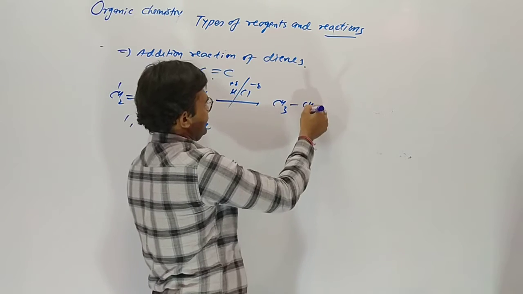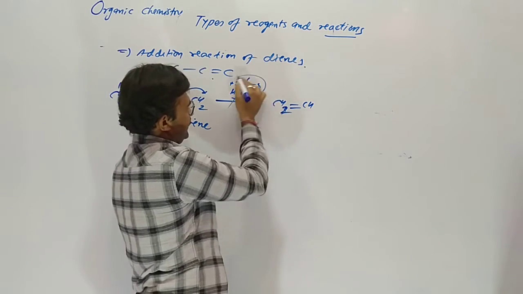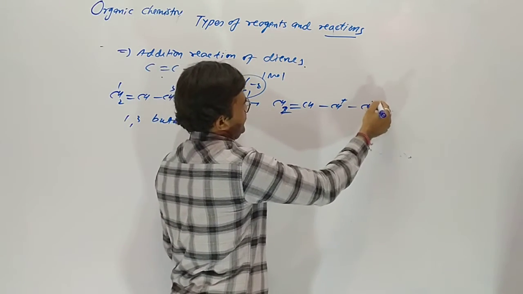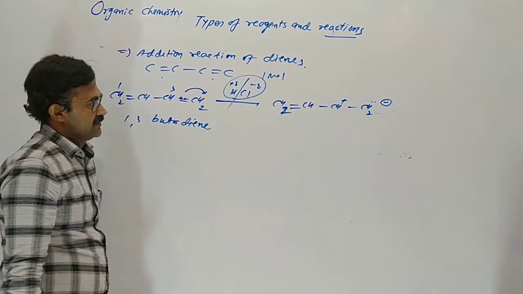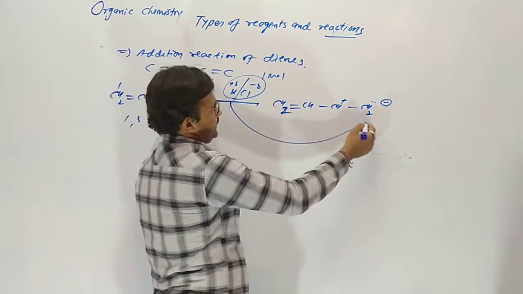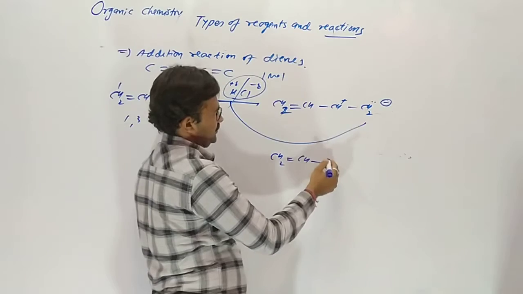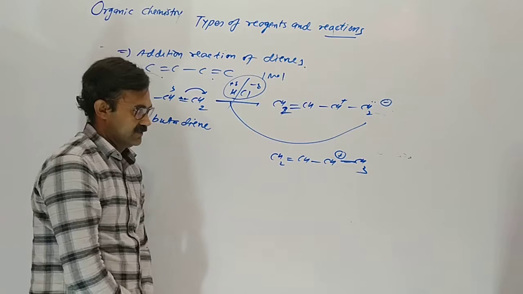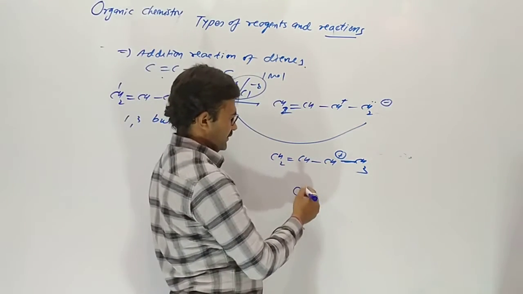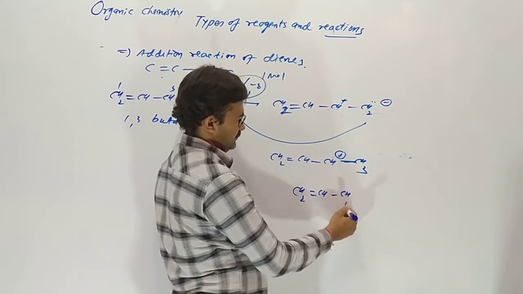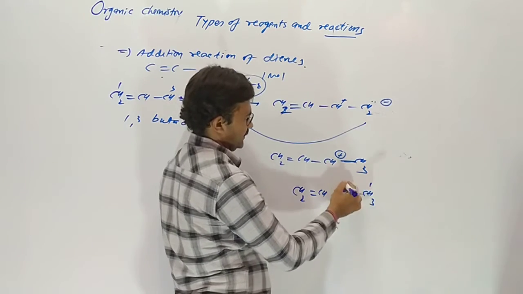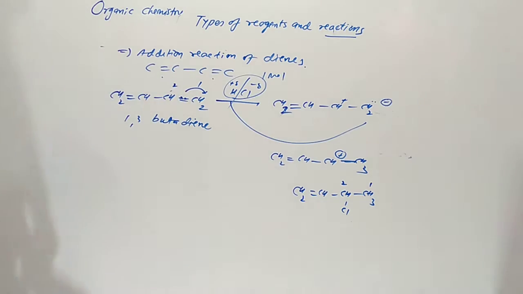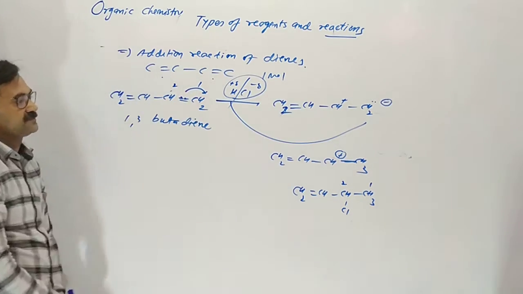So CH2, CH, HCl is 1 mole taken. Remember, here CH plus and CH2 minus. So first attack of H plus here. So CH3, CH, CH plus and CH2. So this intermediate is now stable and chlorine combines there. This is the first possibility, addition on first and second position from this side.